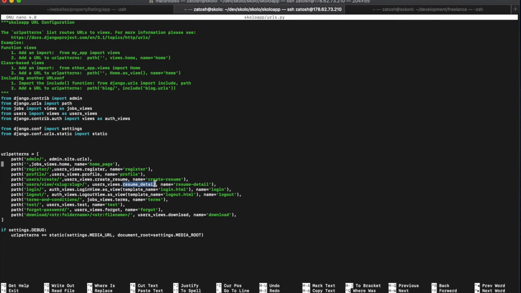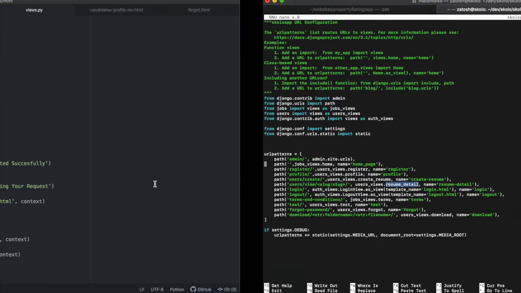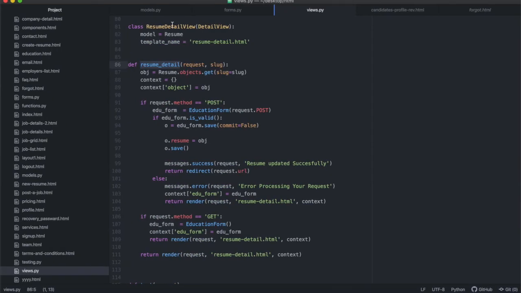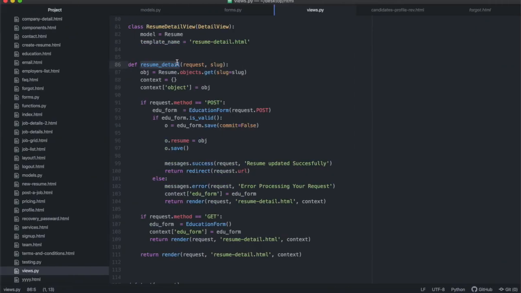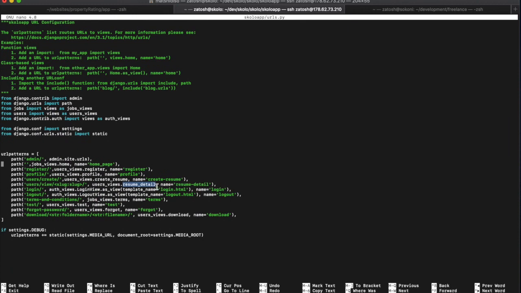Over here we had users view dot resume detail view as view. You need to remove that and just say users view dot resume detail so that it shows like that, and then keep everything else the same. The only thing you're changing is the view function. Instead of the class-based view that we called before, we are going back to calling a function-based view because we're going to write a whole lot of function code in here.